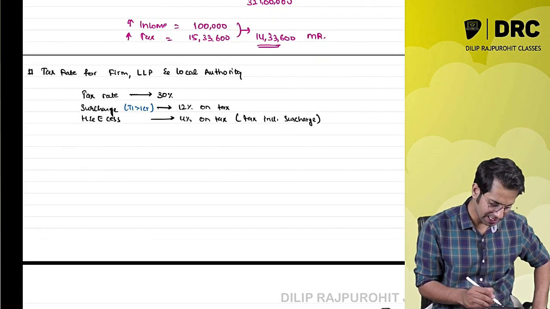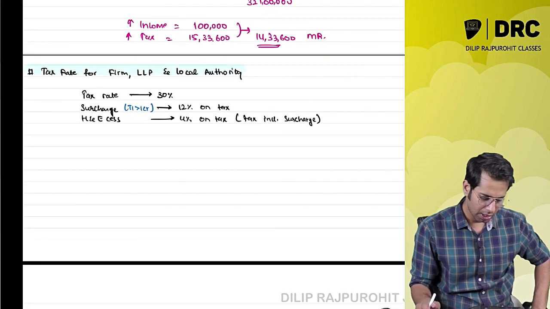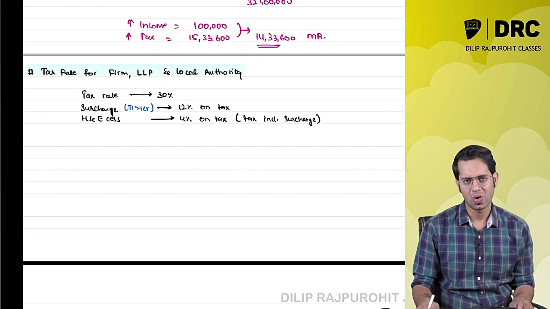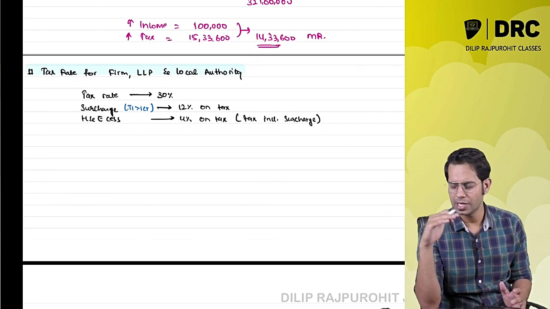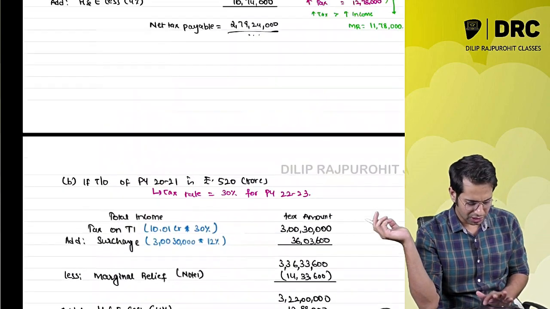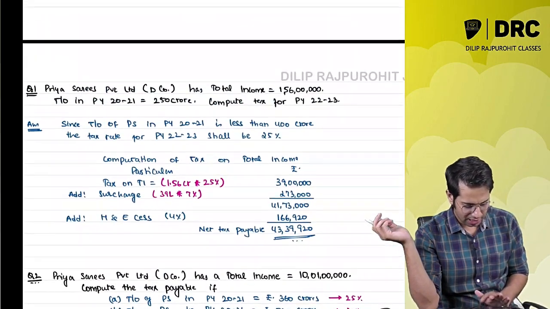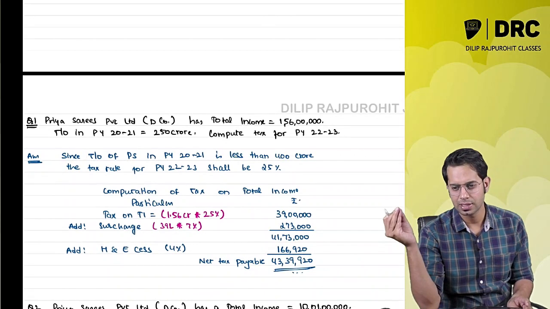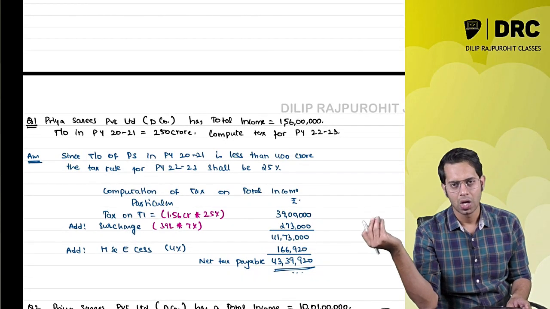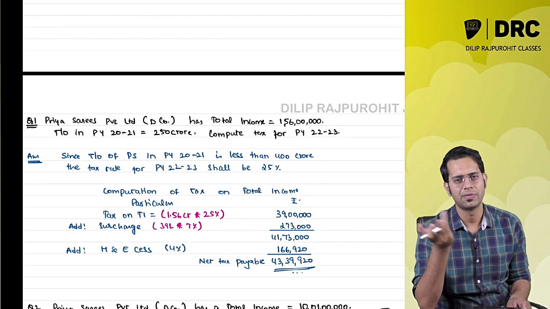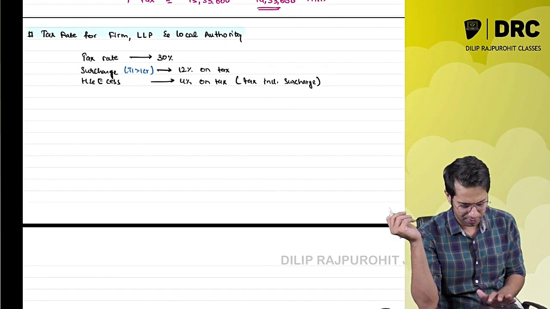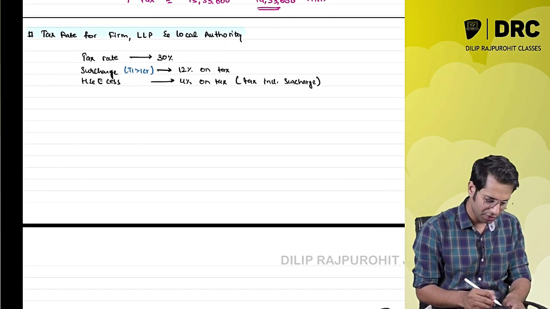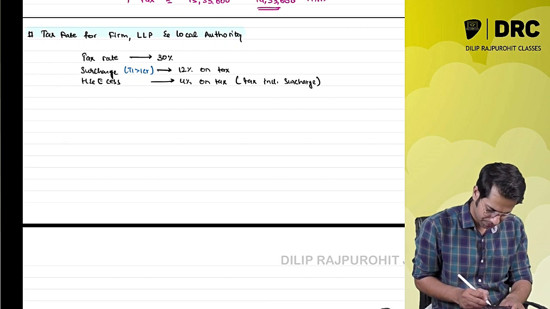Okay, so this is the tax rate which is applicable to partnership firm, LLP, local authority. Again, please note, questions will be the same as above. Whatever we did for company, the same types of question will be there. Instead of Priya Saris, you can write Priya Saris LLP, or Priya Saris in bracket partnership firm. What is the tax amount, etc.? The answer will be exactly the same. There will be no change. So let us not waste time solving any questions on this.